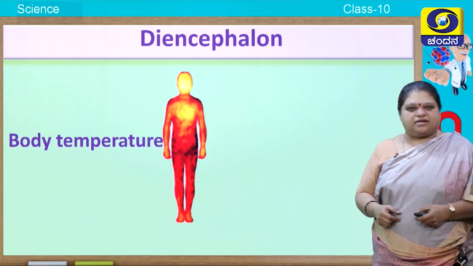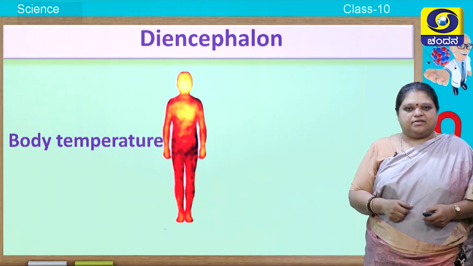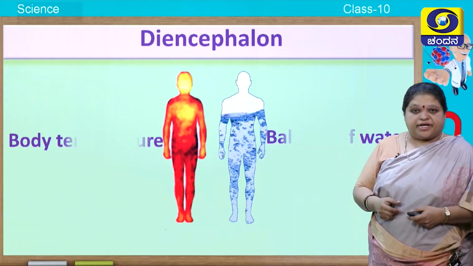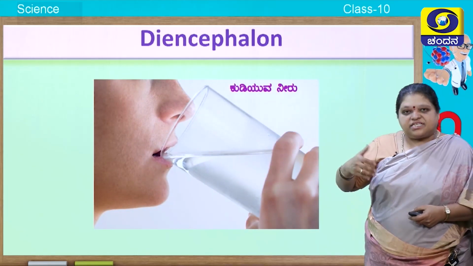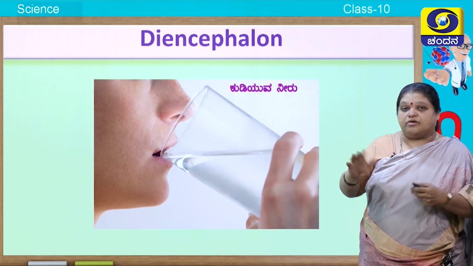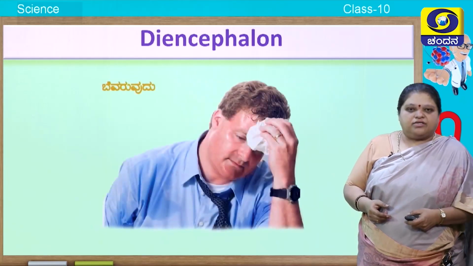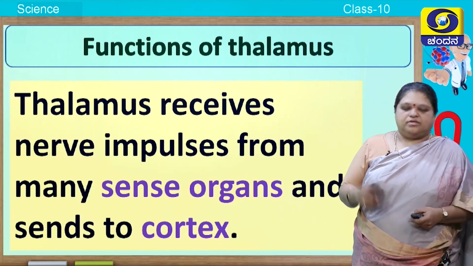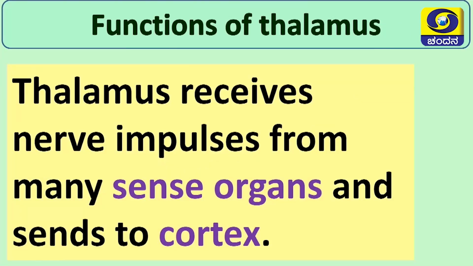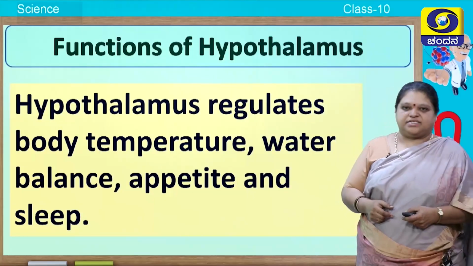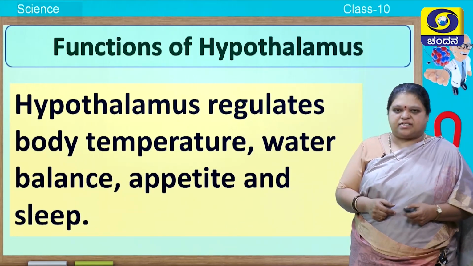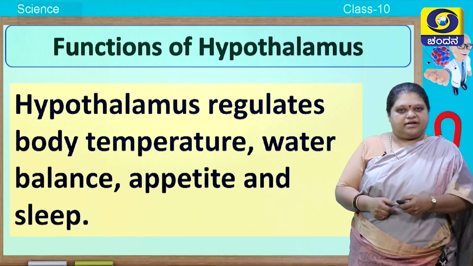What does this hypothalamus control? It controls the body temperature, it controls the balance of water, osmoregulation, how much water should be present in the body. Then it decides whether you have to be thirsty or not. It also controls your sweating, it controls hunger. The thalamus, which is above the hypothalamus, receives nerve impulses from many sense organs and sends them to the cortex region. Write down the functions of the hypothalamus: it regulates body temperature, water balance, appetite and sleep.